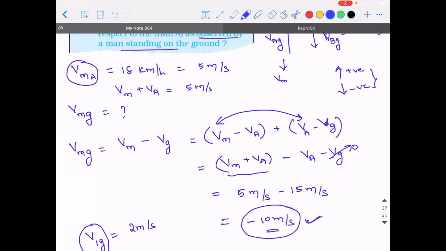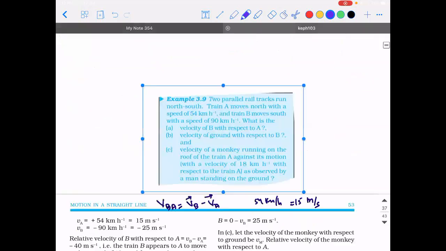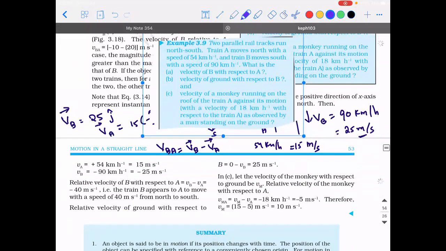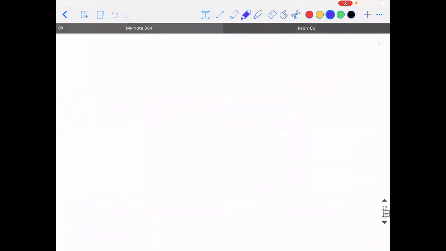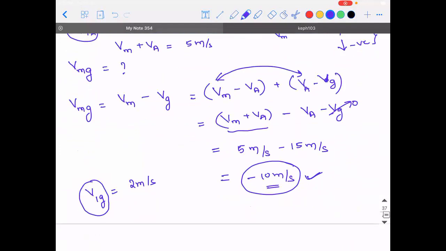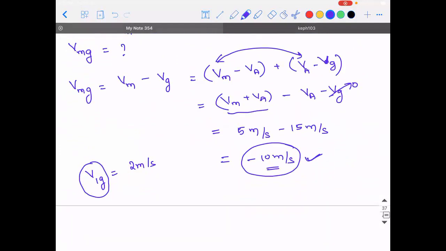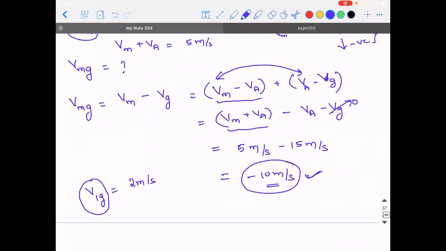What is the answer in the textbook? Sir, after doing that method, answer is 20 meter per second. They got the answer as 20 in the textbook. One minute. No, sir, I'm not talking about the final answer. I'm talking about the velocity of monkey with respect to ground. Okay, you got it as 20. I'll tell you why you got 20, because you took velocity of monkey with respect to A and you substituted 5 here. Am I right? Is that what you did? Yes, sir. Okay, that is wrong.